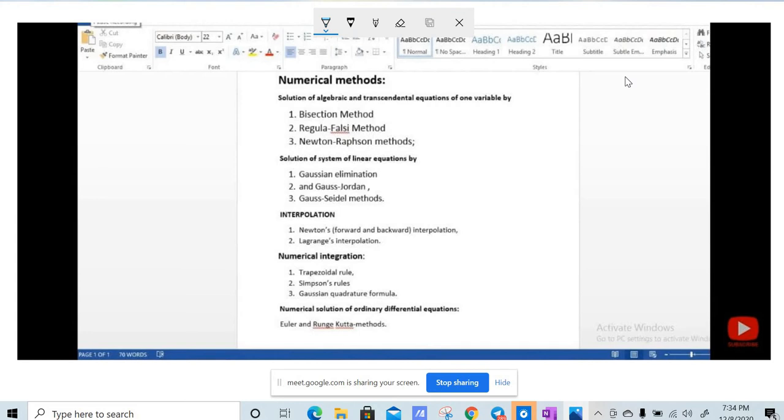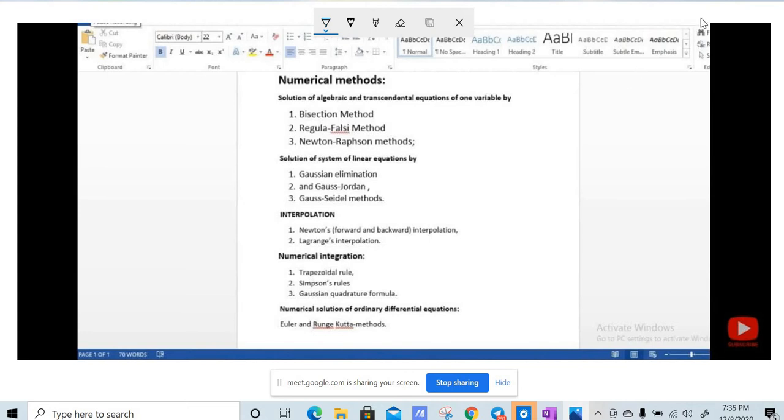In bisection you may get the answer at the 15th or 16th iteration, and in Regula-Falsi, as in the previous class, we got the answer in maybe the 5th, 6th or 7th iteration. But in Newton-Raphson you will get the answer at most in the 4th or 5th iteration, or it can even be the 3rd iteration.